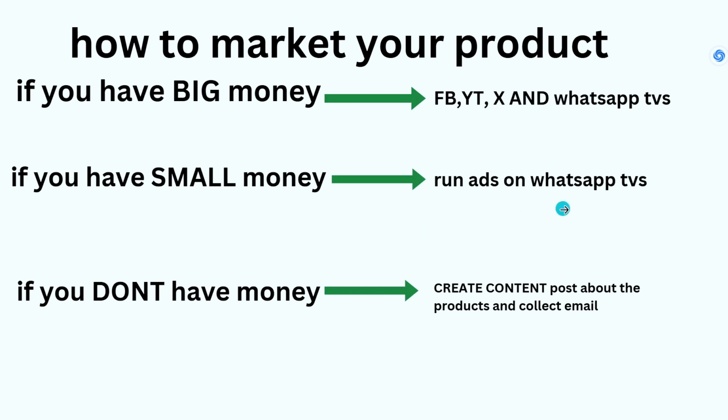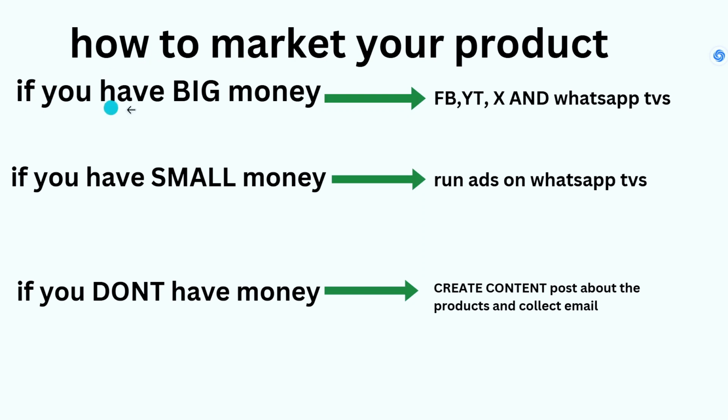So now for WhatsApp TVs, where do you get them? Now you have your product, your product is ready. How do you market your product? When you want to market your product, you're going to create an ad video and stuff. I created a last video showing you how to use WhatsApp class to market a product. I would recommend you watch that video. The link is going to be in the description. It's going to help you know how to use class to market a product.